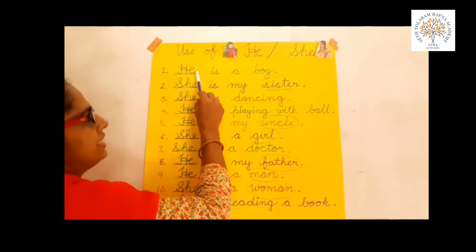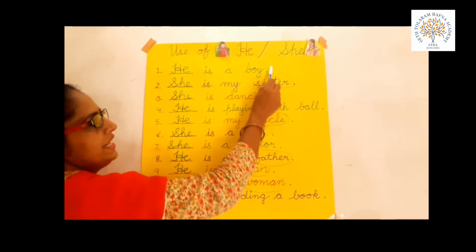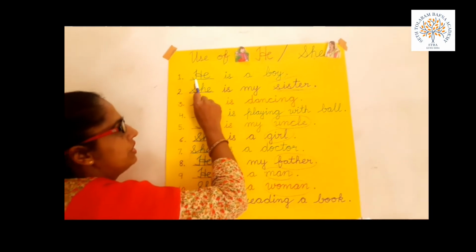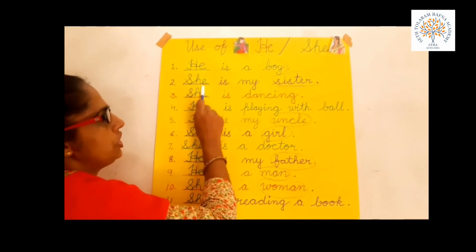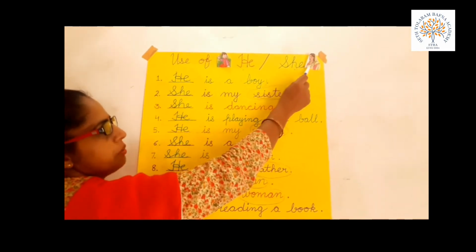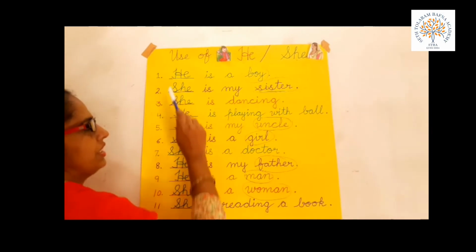Number 1, he is a boy. Here boy indicates the male person, so we put he over here. Next, she is my sister. Sister indicates the female person, so we put she over here.